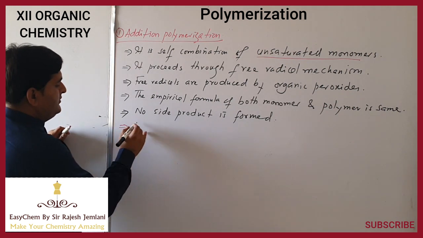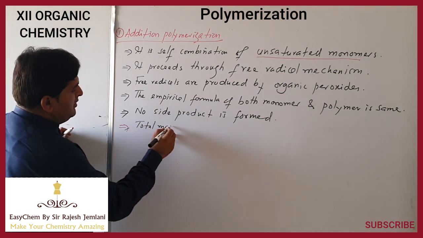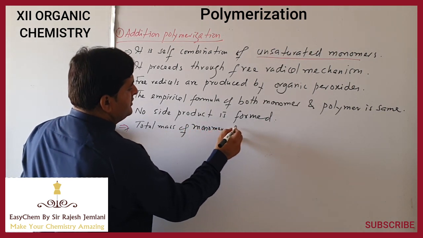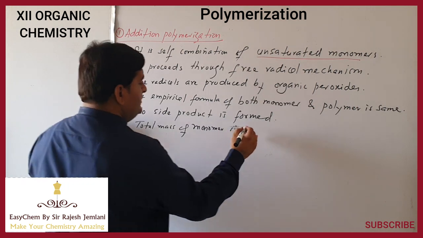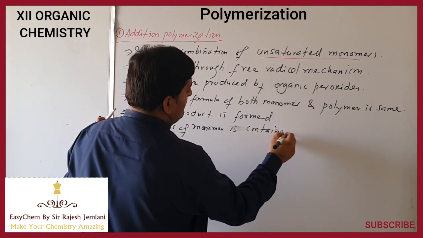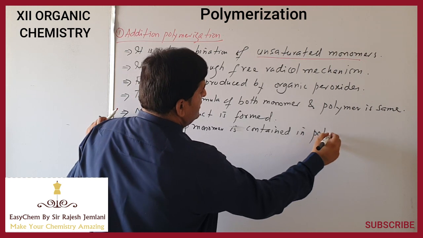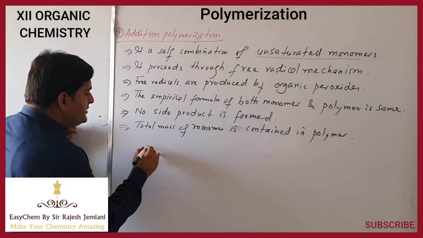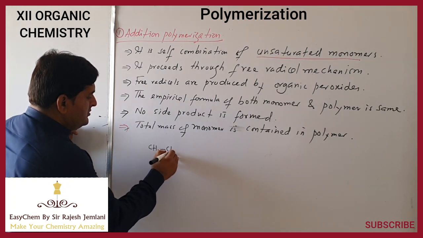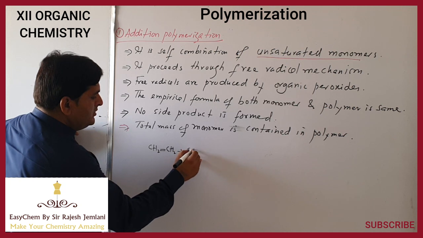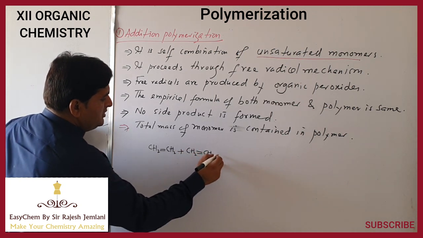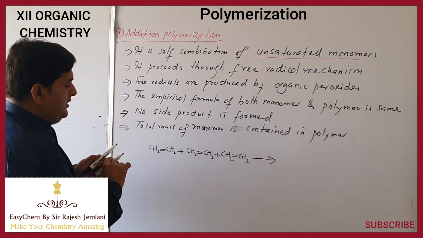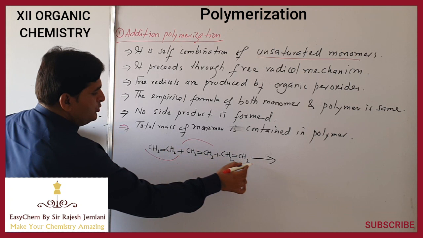The last character is that the total mass of monomer is contained in polymer. For example, formation of polyethylene. Say we have ethene plus ethene. Now we have three monomers, 1, 2 and 3.